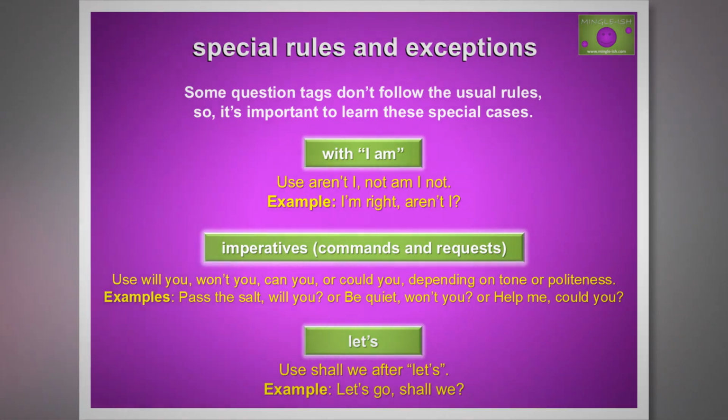For imperatives, use will you, won't you, can you, or could you, depending on tone or politeness. Pass the salt, will you? Be quiet, won't you? Help me, could you? When using let's, use shall we after it. Let's go, shall we?